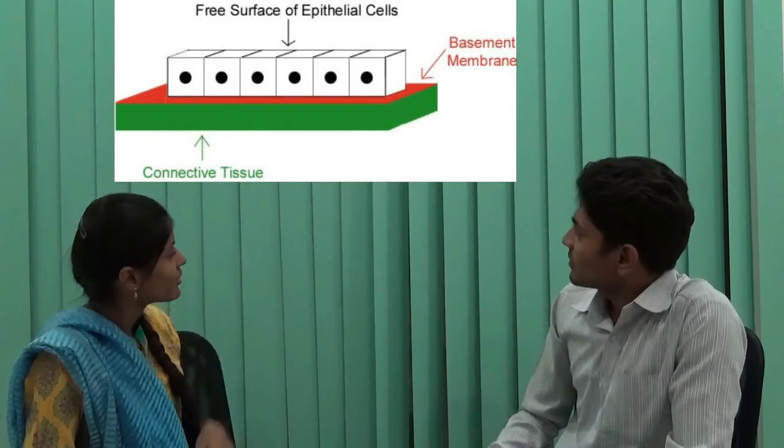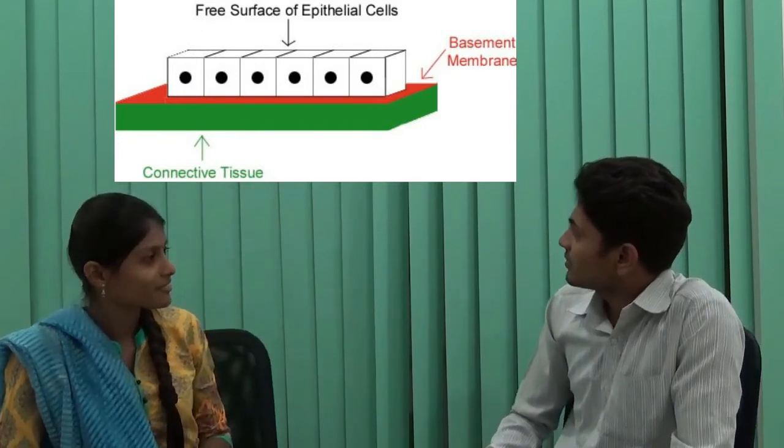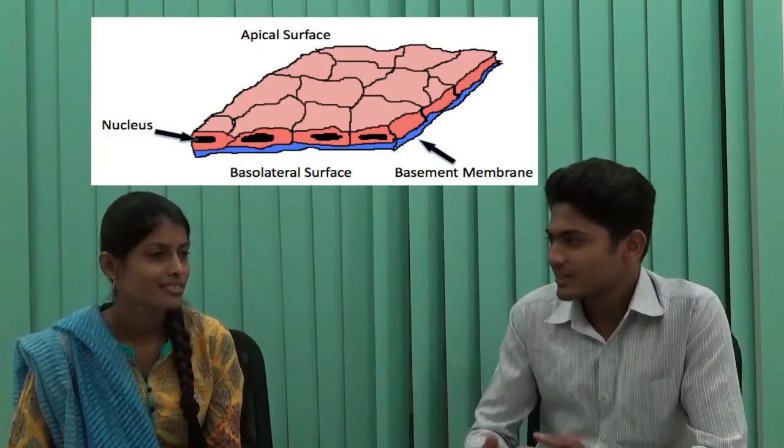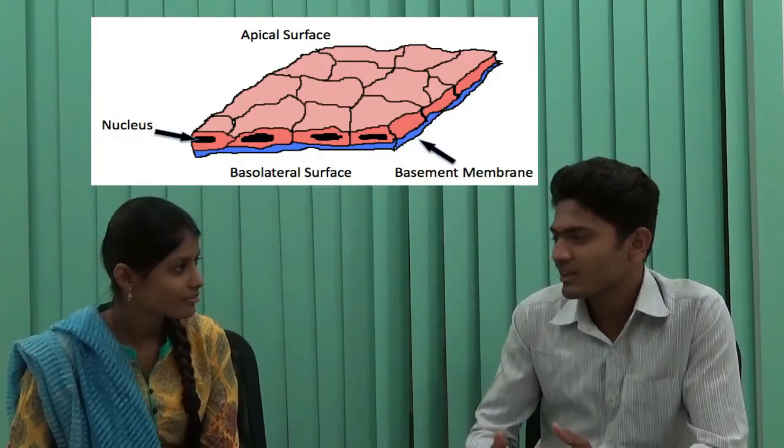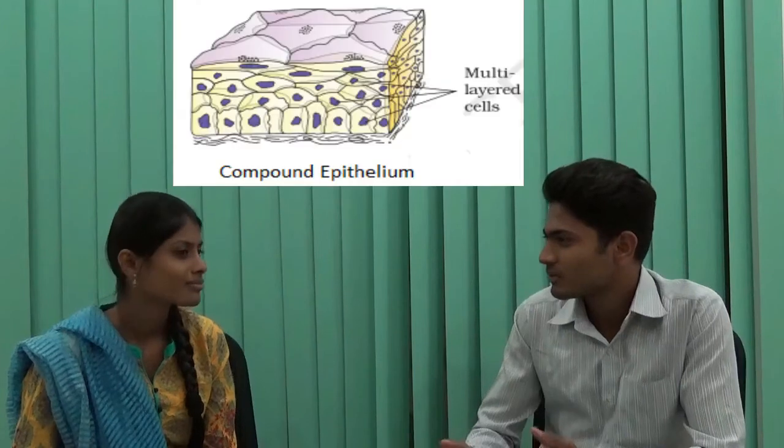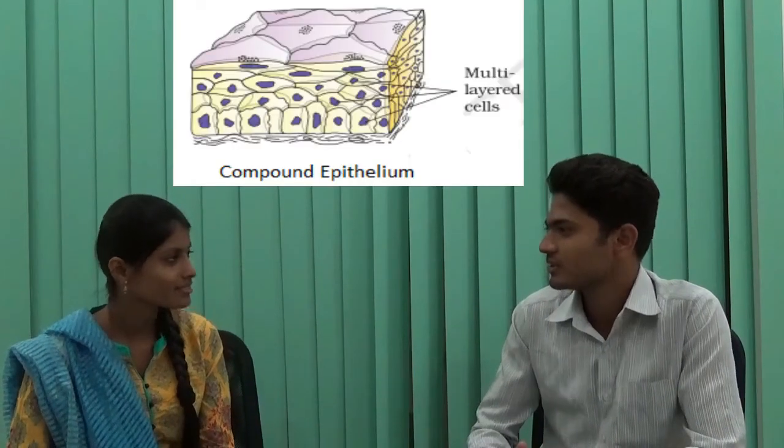Okay, yeah, I got it. Then is epithelial tissue classified into any types? Yeah, it is classified into 2: one is simple and the other is compound. From the terms I can guess that simple will be a single layer and compound will be multiple layers or multiple cells involved.